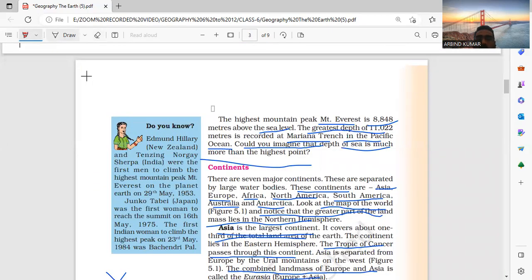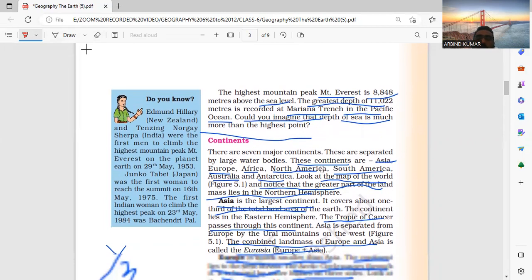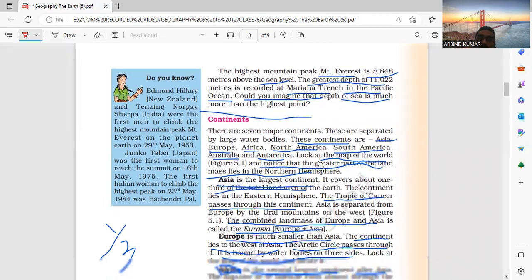अब यहाँ से होता है कि the highest mountain कौन है? माउंट एवरेस्ट, 8,848 meters above sea level. कहाँ से? Sea level. The greatest depth is in the Mariana Trench, 11,002. We imagine the depth of the sea is more than the highest point.